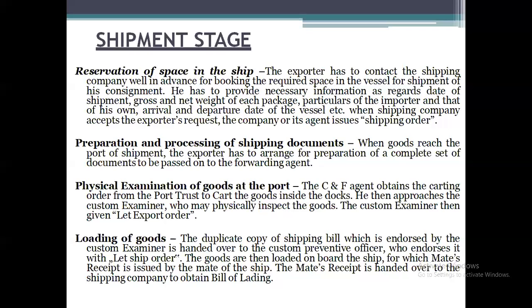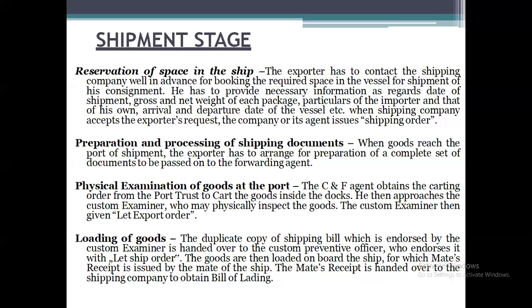He then approaches the custom examiner who may physically inspect the goods. The custom examiner then gives the letter called let export order.